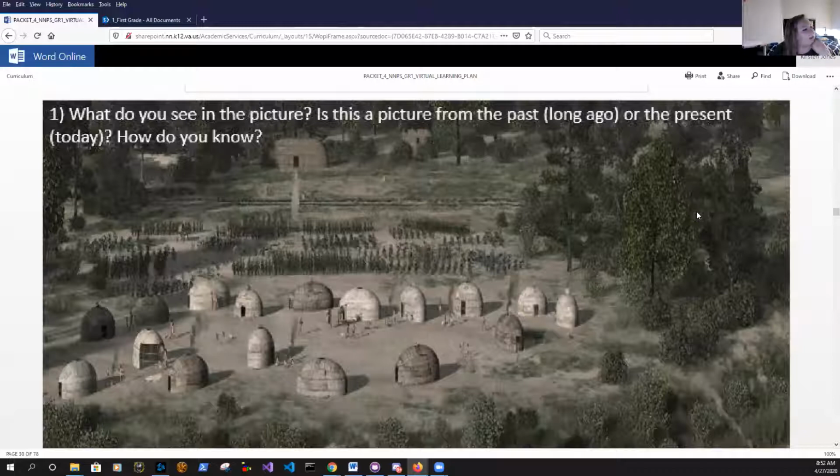Is this a picture from the past or the present? How do you know? So remember, we've said that the past is long ago and the present is what's going on today. So do you think this picture is from the past or the present? And then explain, how do you know? And you can do this out loud to a family member, or you can write it down. Look at all the detail in the picture. Does it look like this is going on today or in the past?